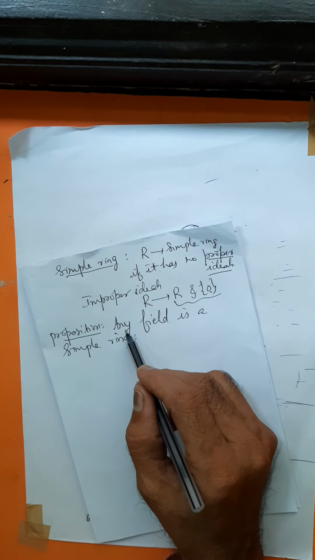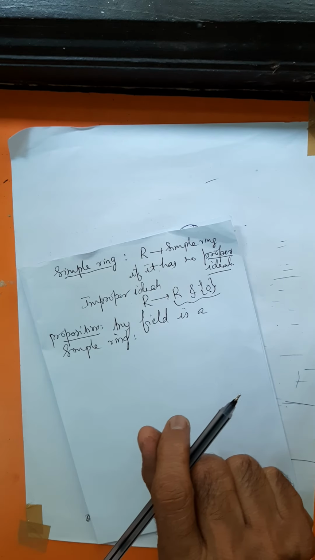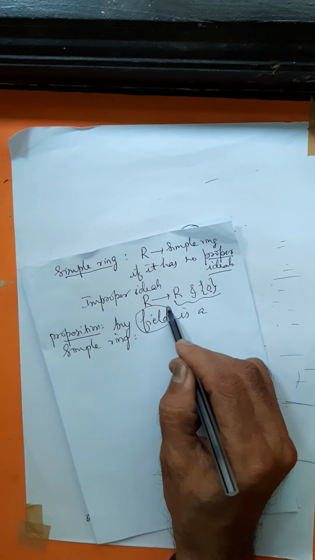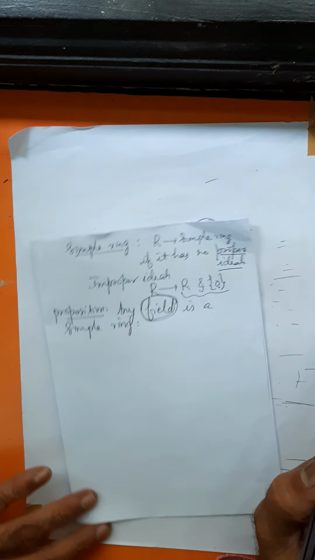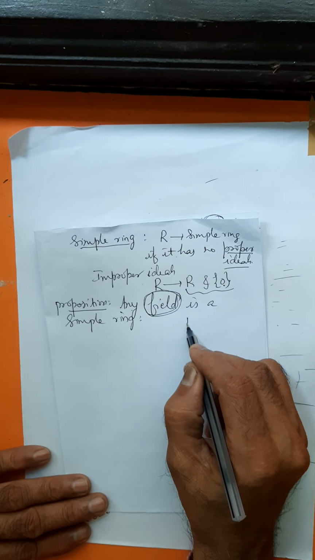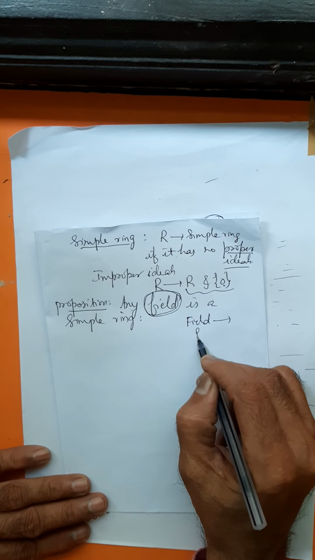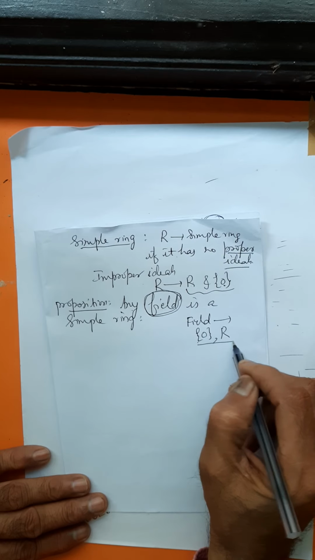So to prove that every field is a simple ring, it is equivalent to proving that a field has no proper ideals, or equivalently that a field has only two ideals, namely 0 and R itself.